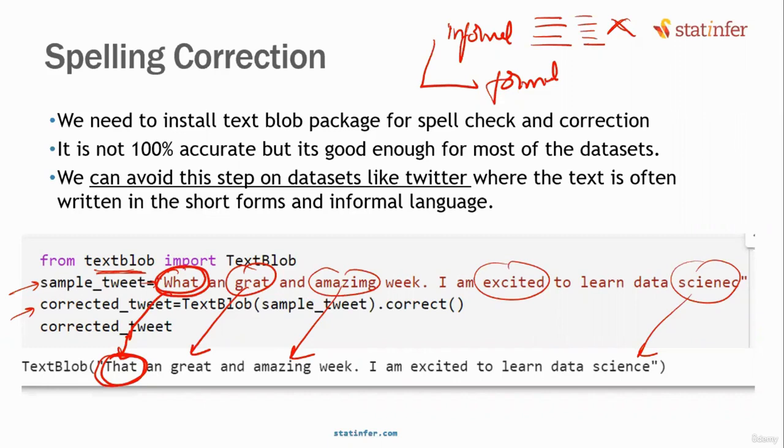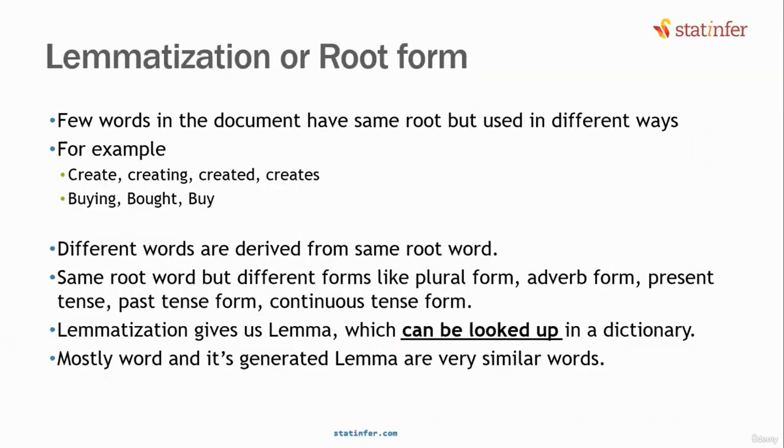Next, probably the last one and the most important step. It is known as lemmatization. What is lemmatization? In your data set, you have create, created, creating, create. Do you think a machine learning model has to treat them as 4 different words, or we would like to tell the machine learning model that these are all a single word only?